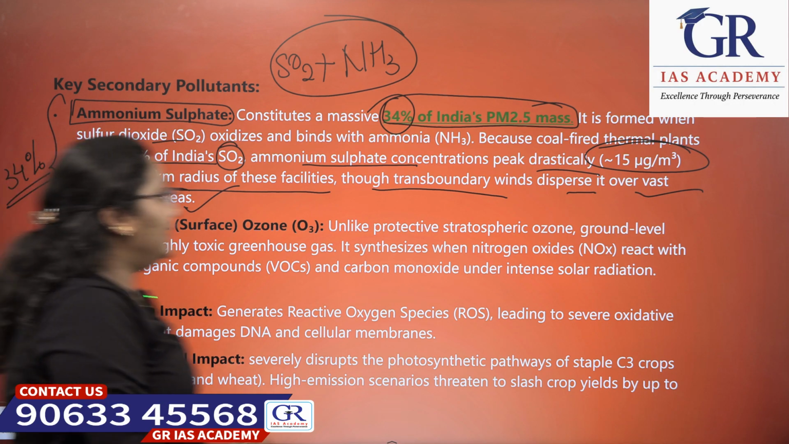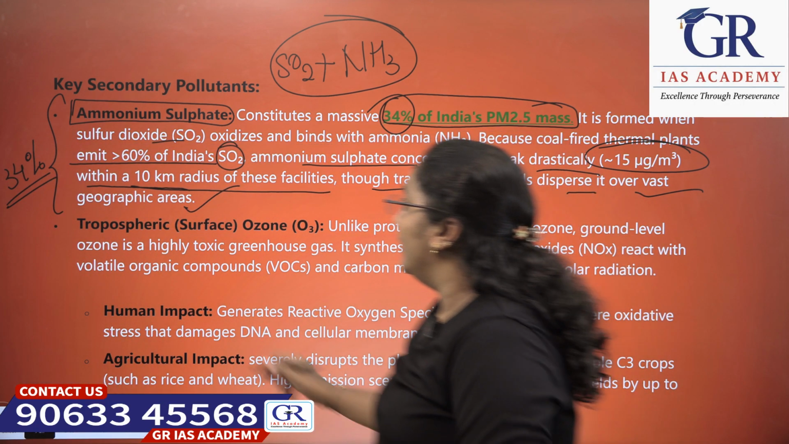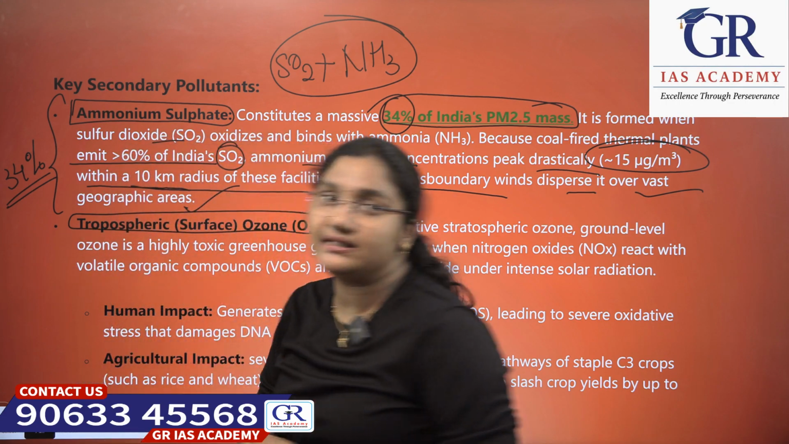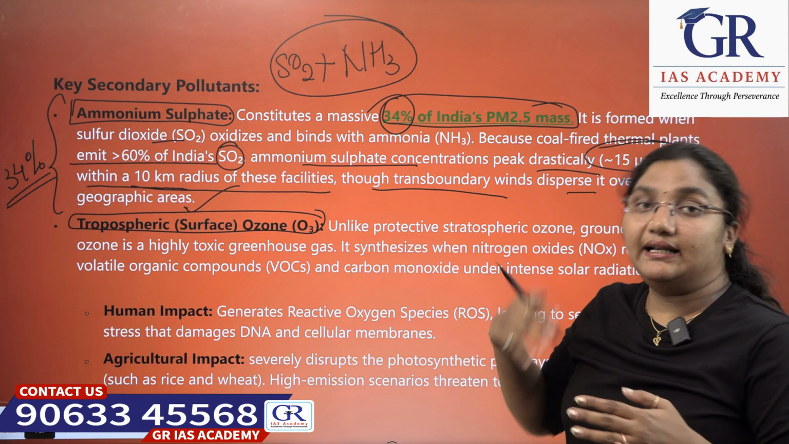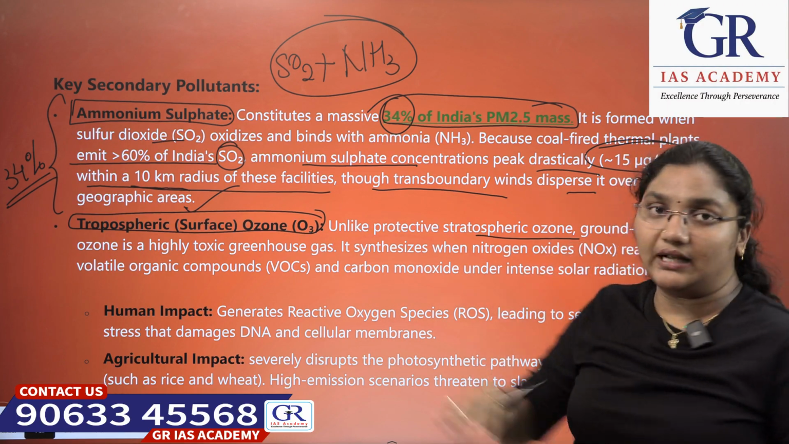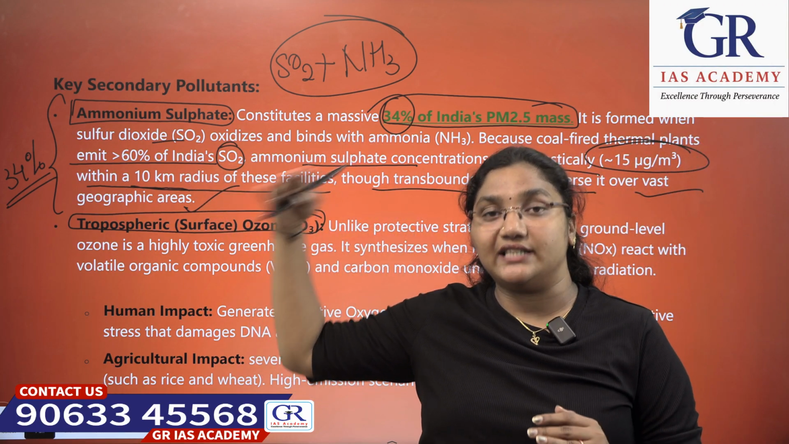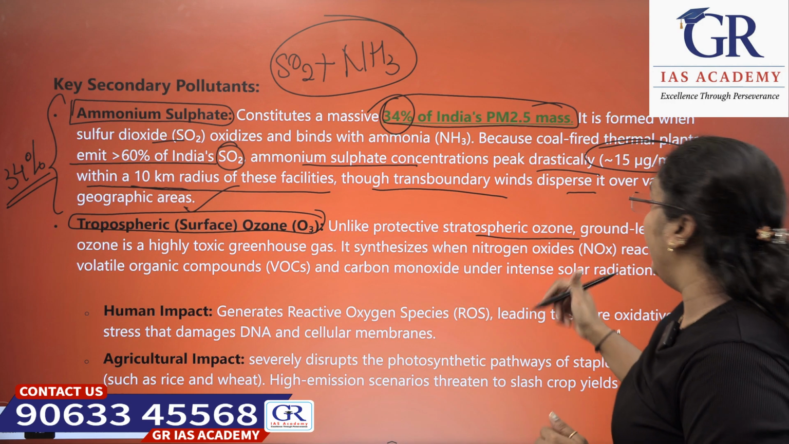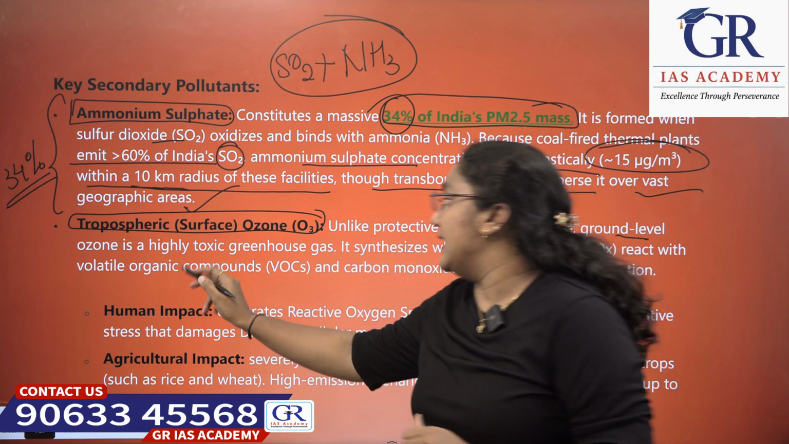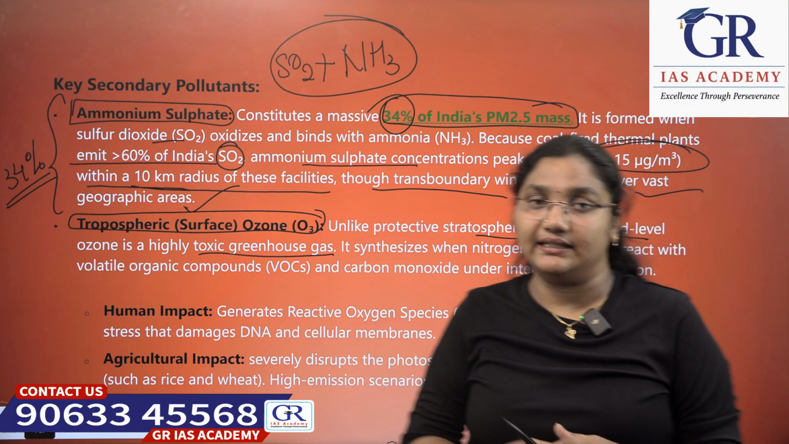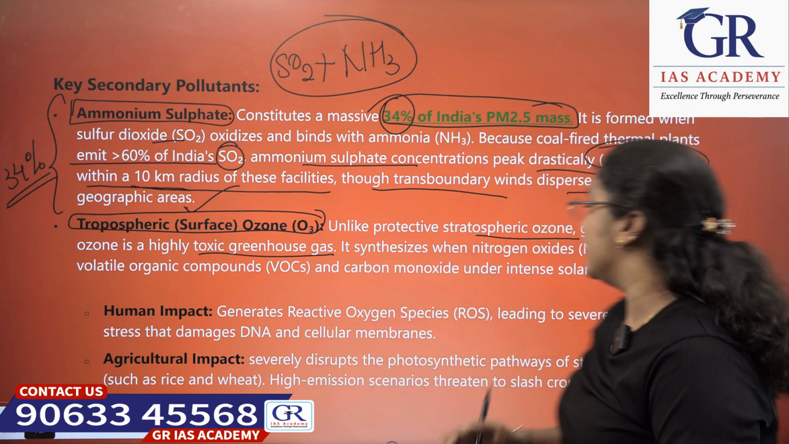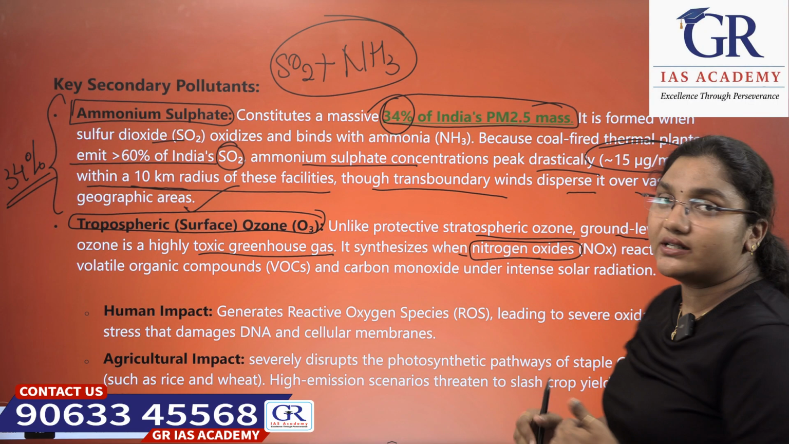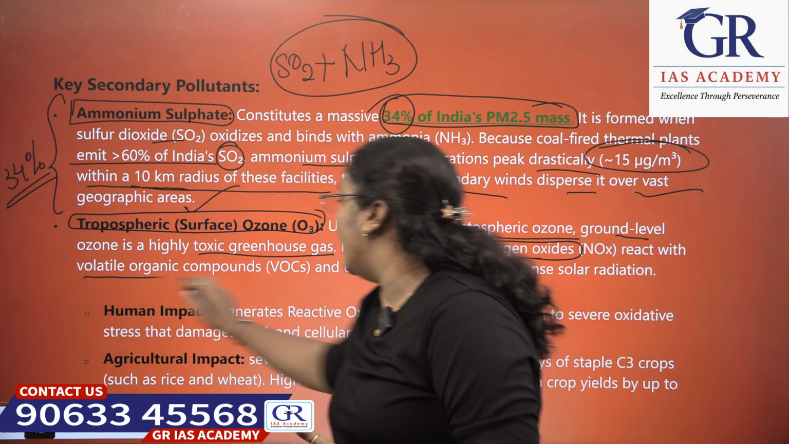Next, the next secondary pollutant is tropospheric ozone, that is the surface ozone. Unlike the protective stratospheric ozone, which protects us from the direct sun rays, this is ground level ozone, which is a highly toxic greenhouse gas. It synthesizes when nitrogen oxides react with volatile organic compounds.